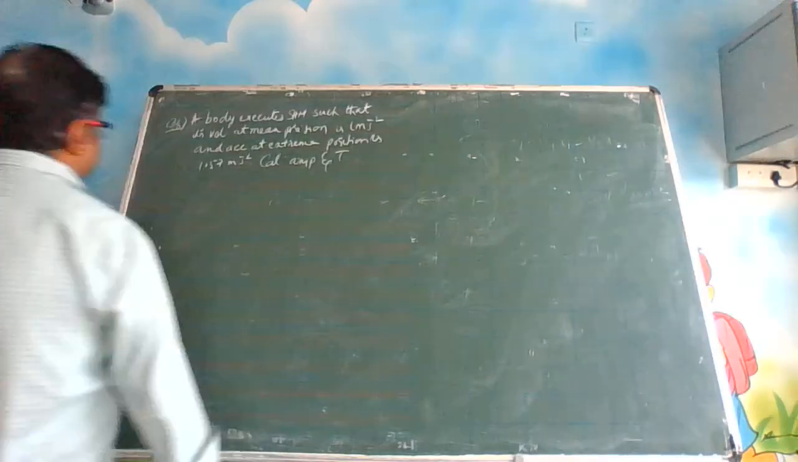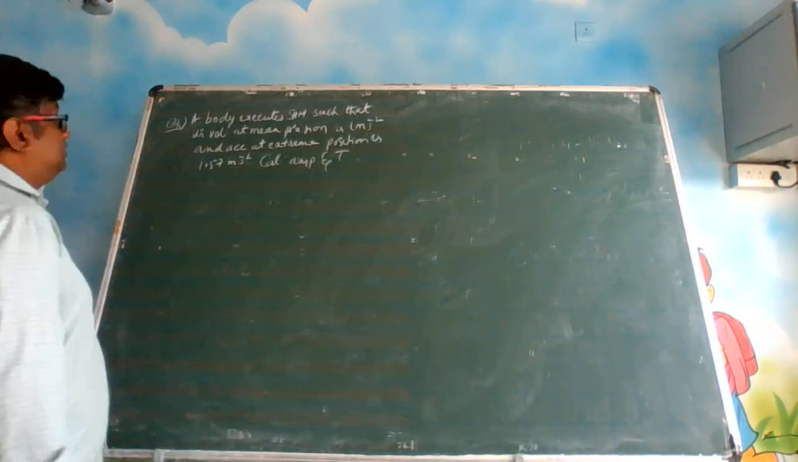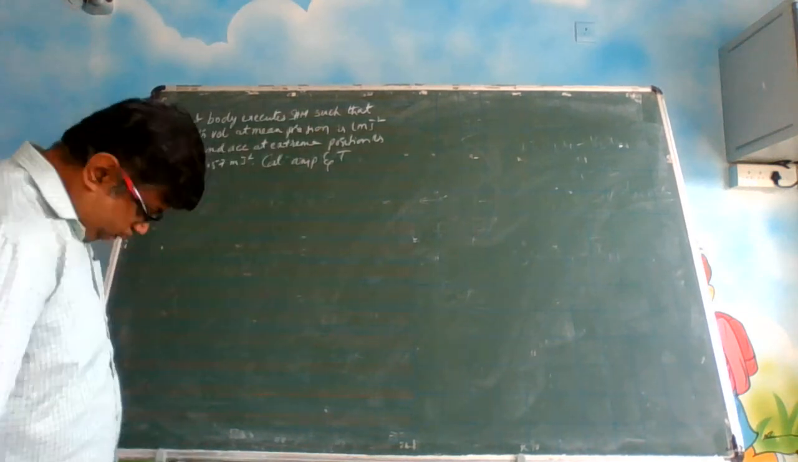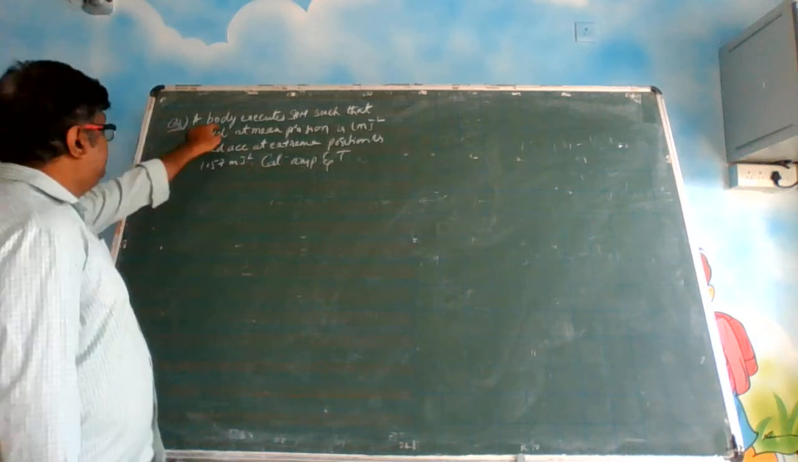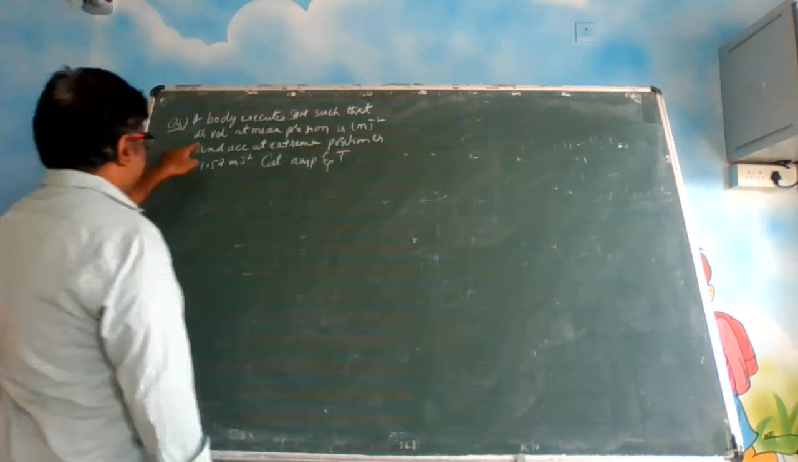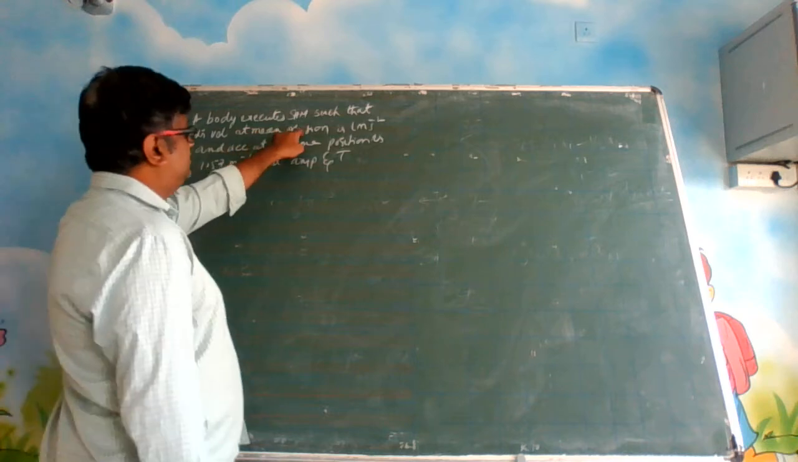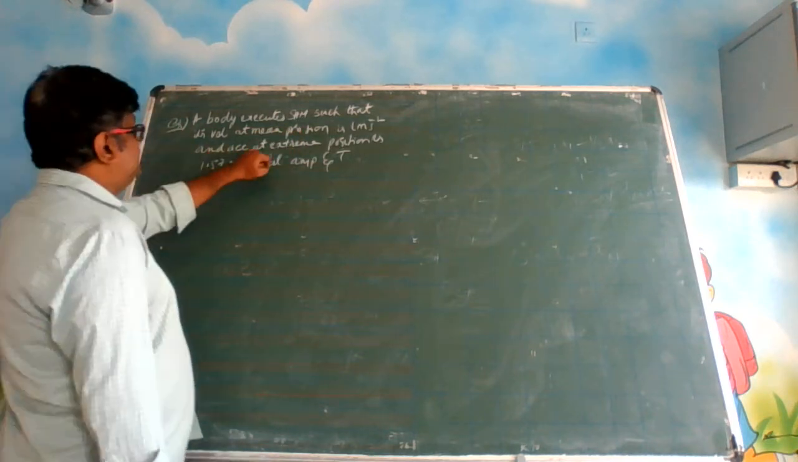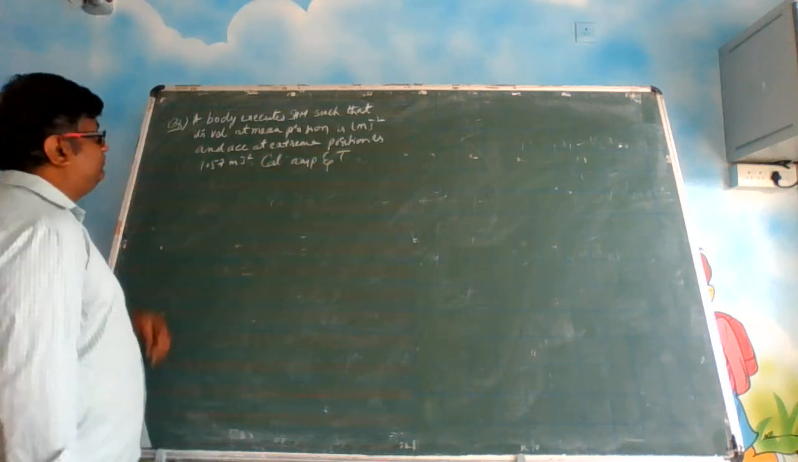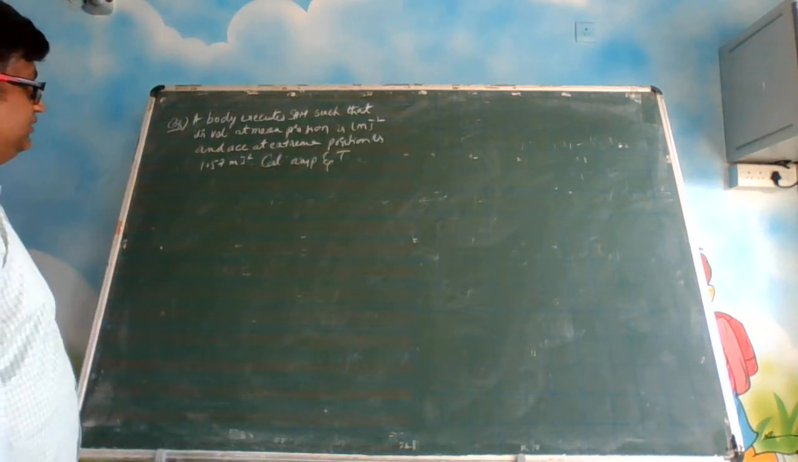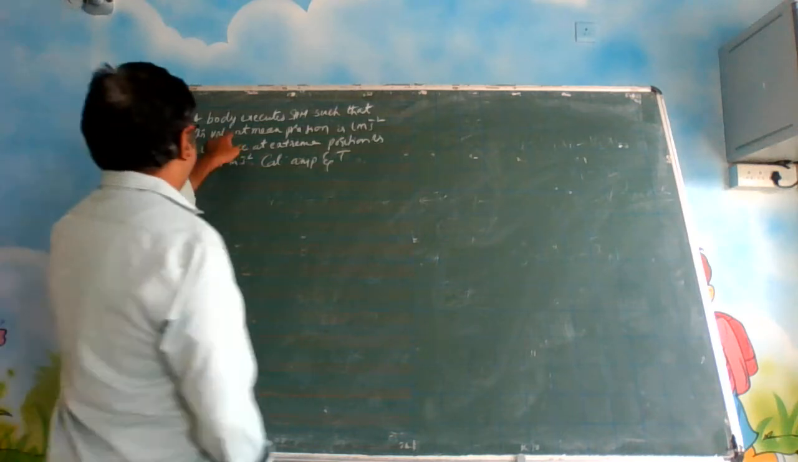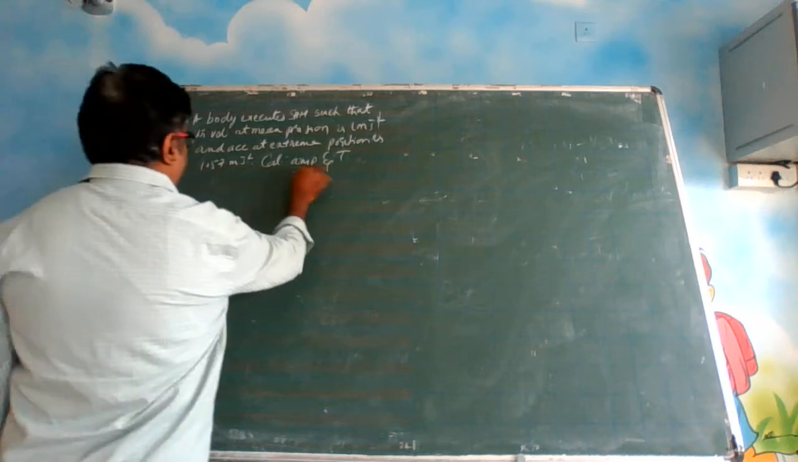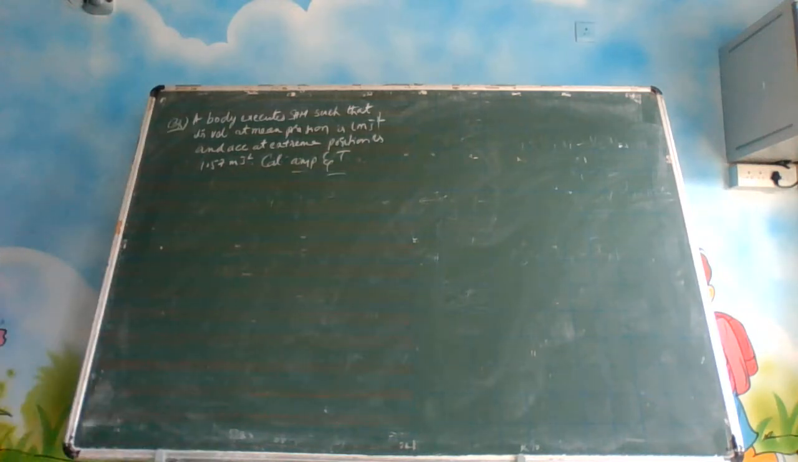The question says, first illustration, a body executes simple harmonic motion such that its velocity at mean position is 1 meter per second and acceleration at extreme position is 1.57 meter per second square. Velocity is meter per second, right? Now you have to calculate the amplitude and the time period. Okay, so how to go about it?